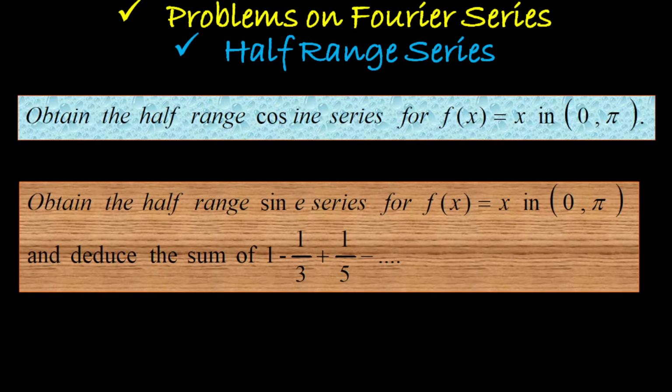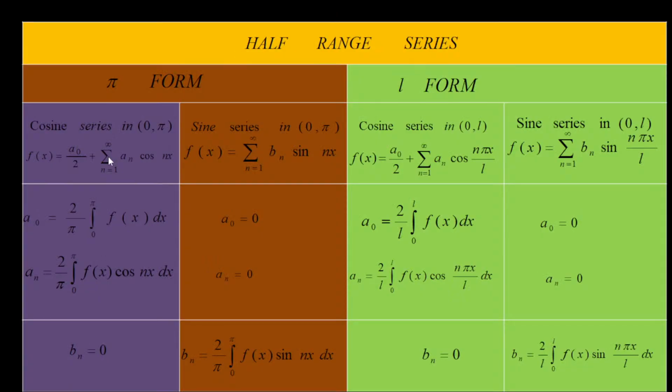I have to take the same function f of x equal to x and find out the Fourier cosine and also sine series for the same function f of x equal to x. So let me show you the formula table for your reference.